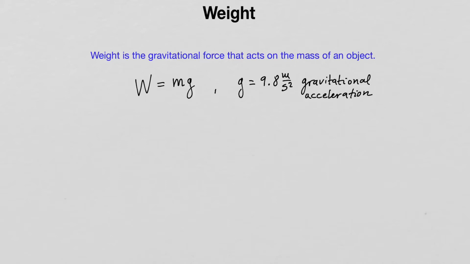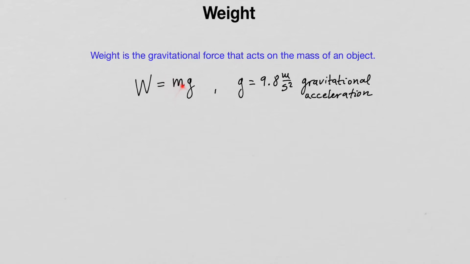So the value of the gravitational acceleration changes depending on what celestial body produces the gravitational force. That means that since the weight of an object is calculated as the product of mass and gravitational acceleration, if you take a 1 kilogram object from Earth to the Moon, the weight of the object will be different because the gravitational acceleration value is different.